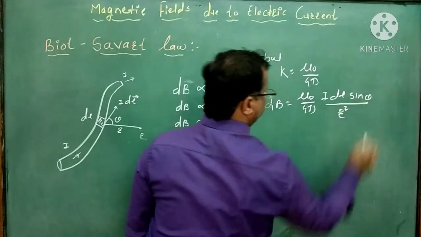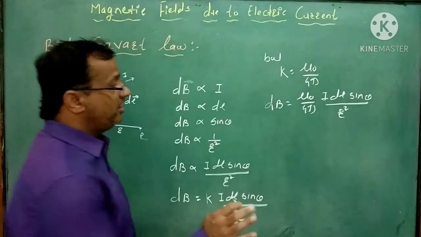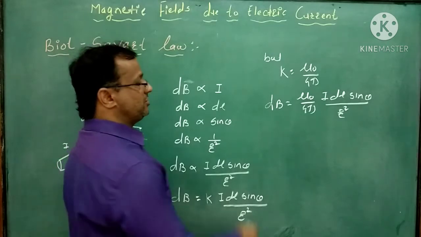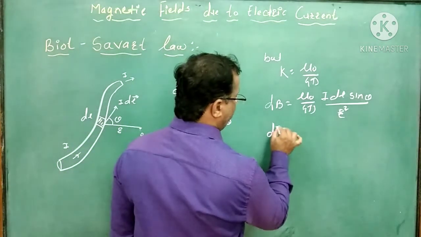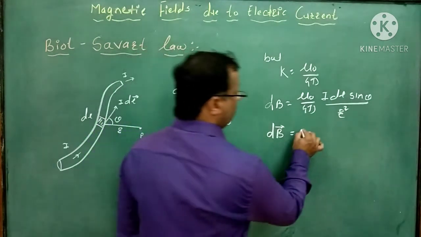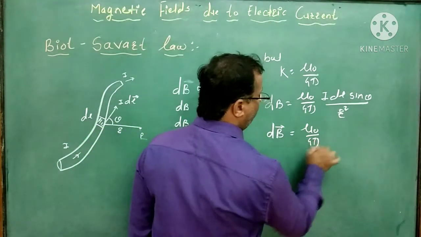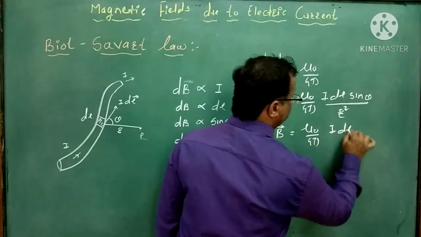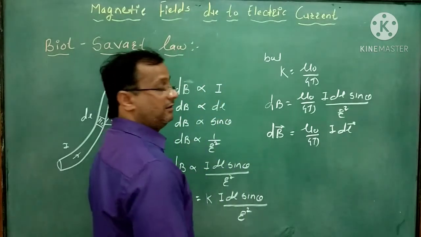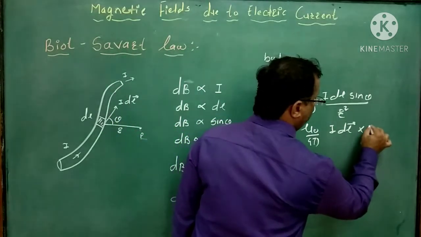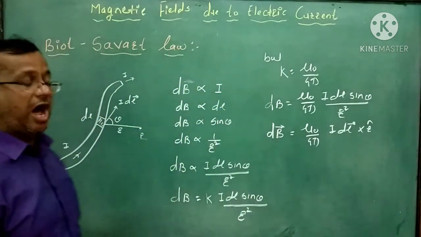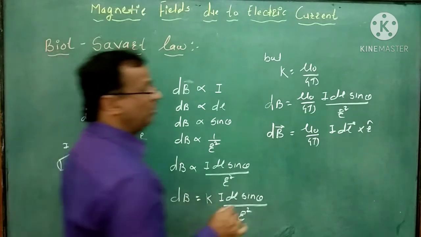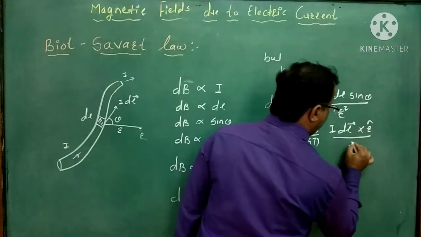upon r square. Here we also write this equation in terms of vectors. So vector dB is equal to mu 0 upon 4 pi as it is, then I, and the vector dl, and here we take the unit vector r-hat, whose direction is along r, upon r square.